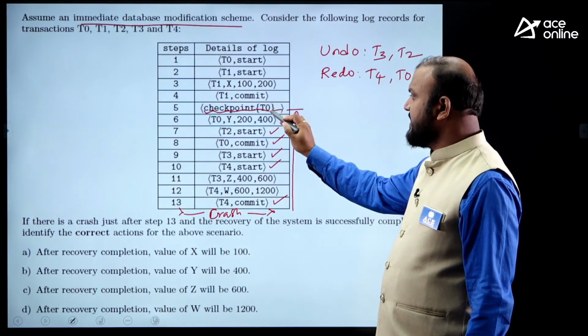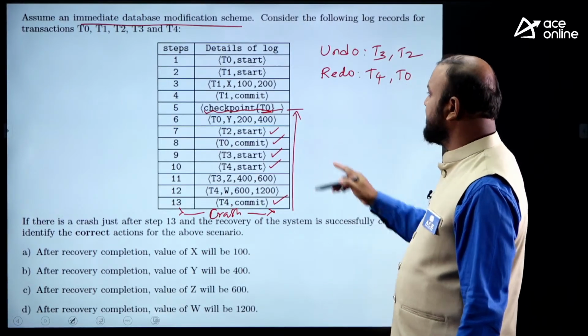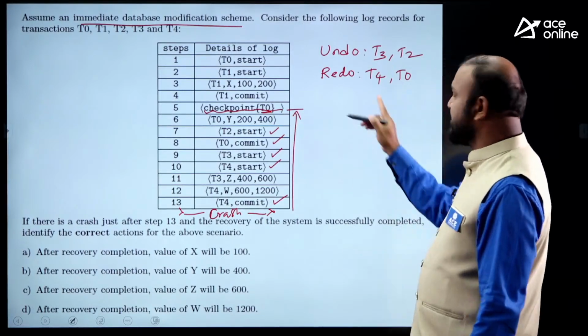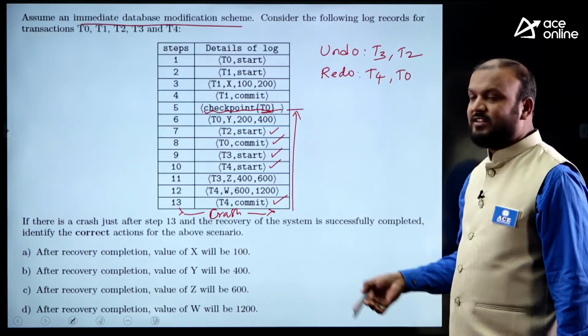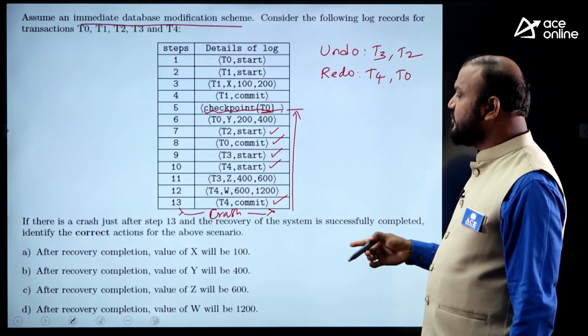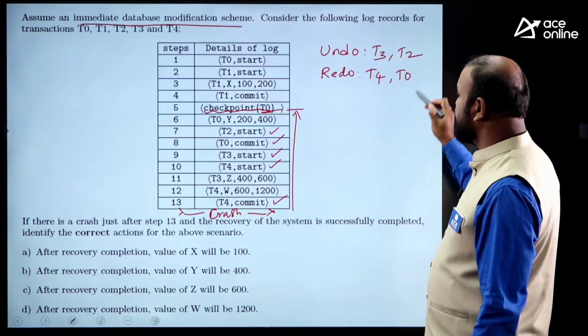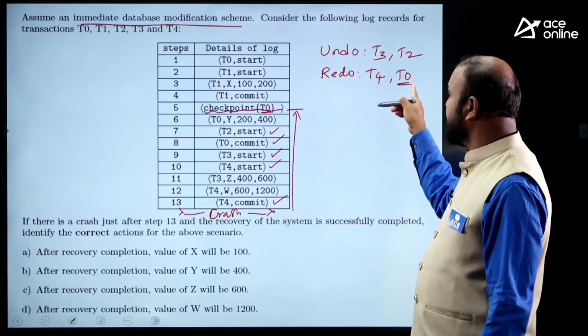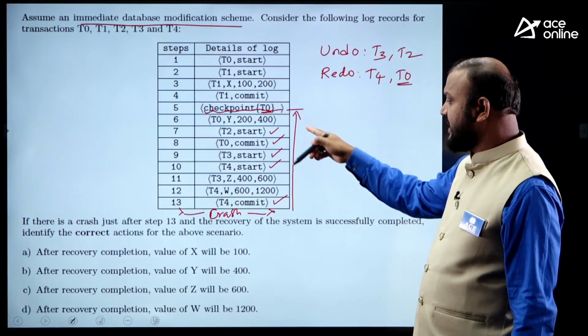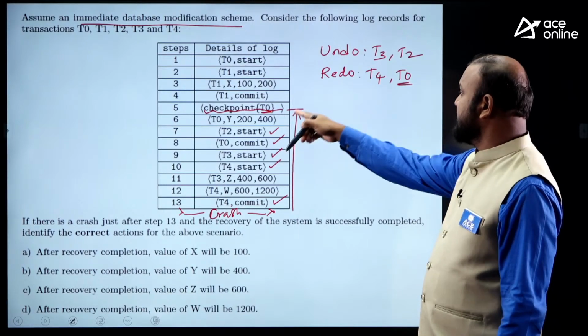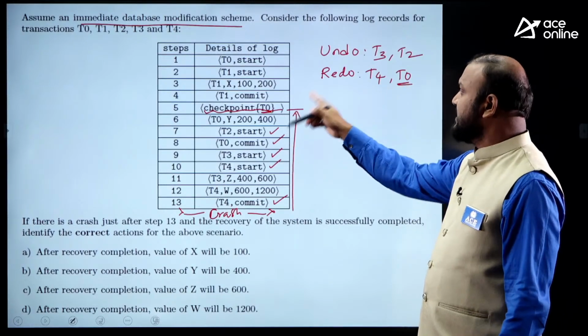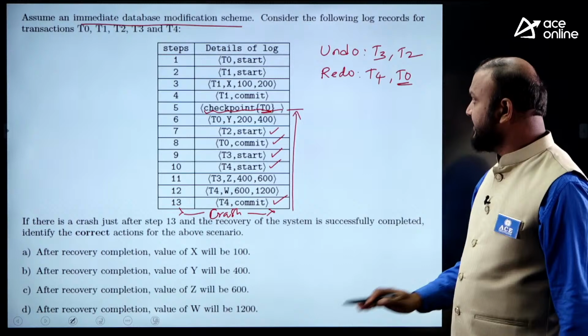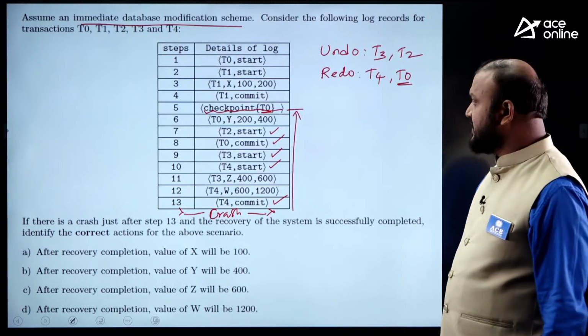And there is a T0 checkpoint. Checkpoint T0 means T0 is in the redo list? No, it means while scanning the log backwards, we didn't find a T0 commit. Okay, we found the T0 commit. Sorry, we found the T0 commit while scanning the log backward, because T0 is there in the redo list, so it should not be added into the undo list. Fine. Now what do we have to do after this step?